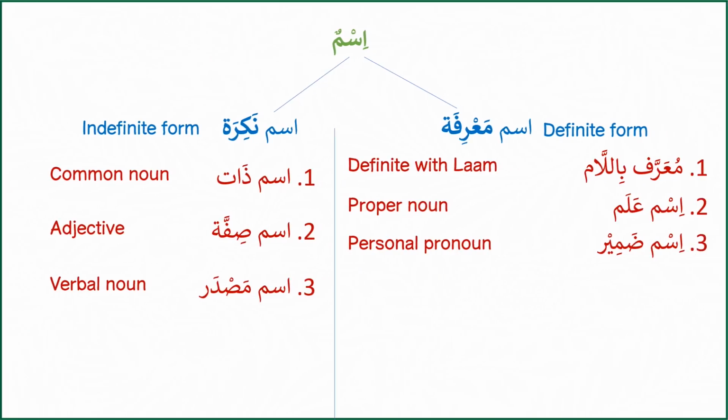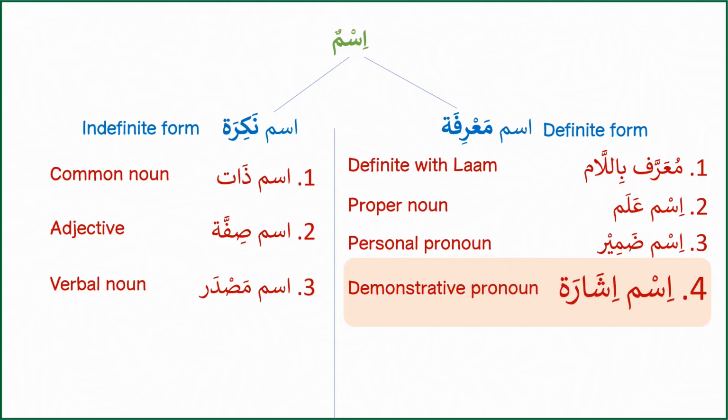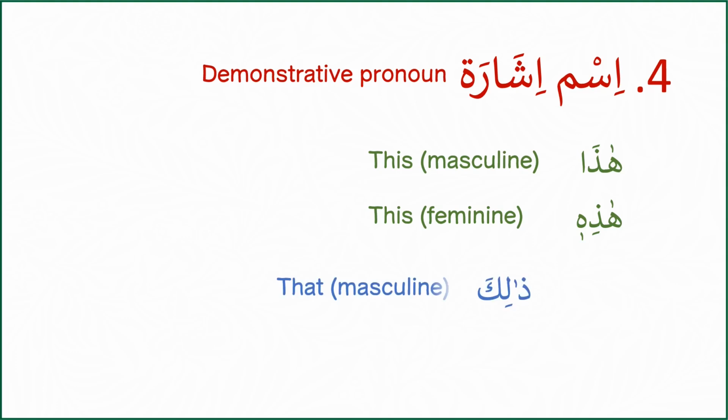The fourth type of ism ma'rifah is Ism Isharah. Al-Asma'ul Isharah are the demonstrative pronouns. This, that, these, and those. Their Arabic counterparts are haza for this masculine, hazihi for this feminine, zalika for that masculine, and tilka for that feminine. We are leaving their plural forms for the future videos.